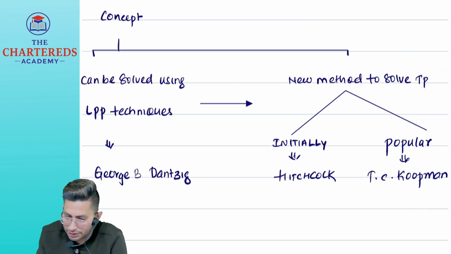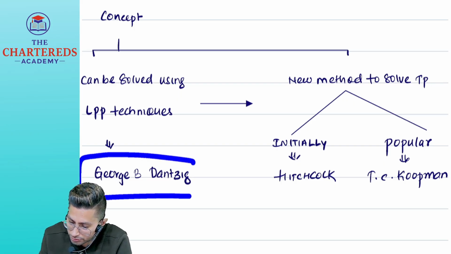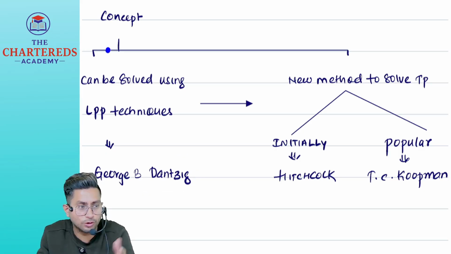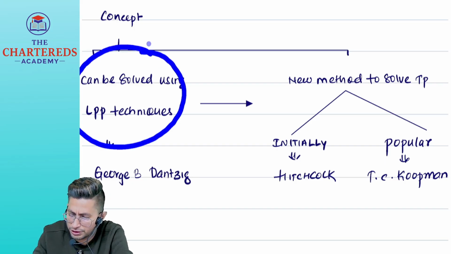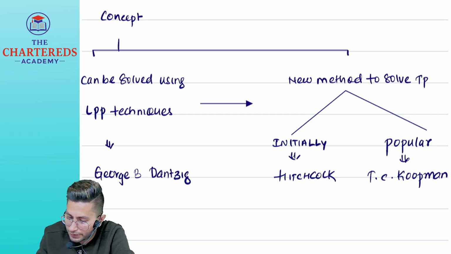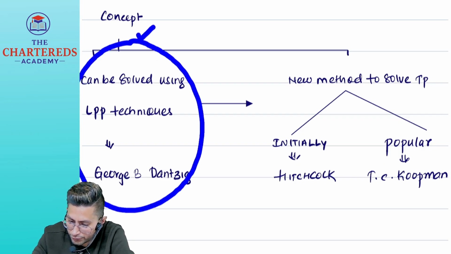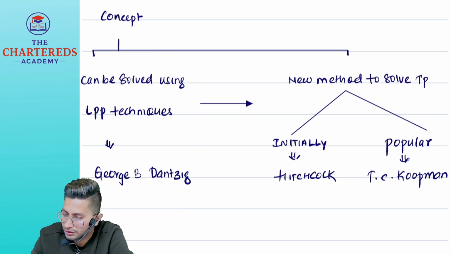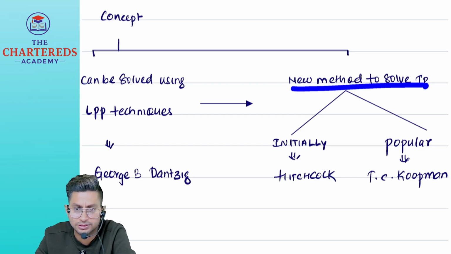So, in the concept of transportation, how many people are involved? Three. Out of that, one person called George B. Dantzig, what did he tell? He told us that we don't want any new method. You know linear programming. The same transportation problem you solve using linear programming problems. No need for anything new. But when people started using the concept, they faced a lot of problems, complications, delays. That is why some new method was given.